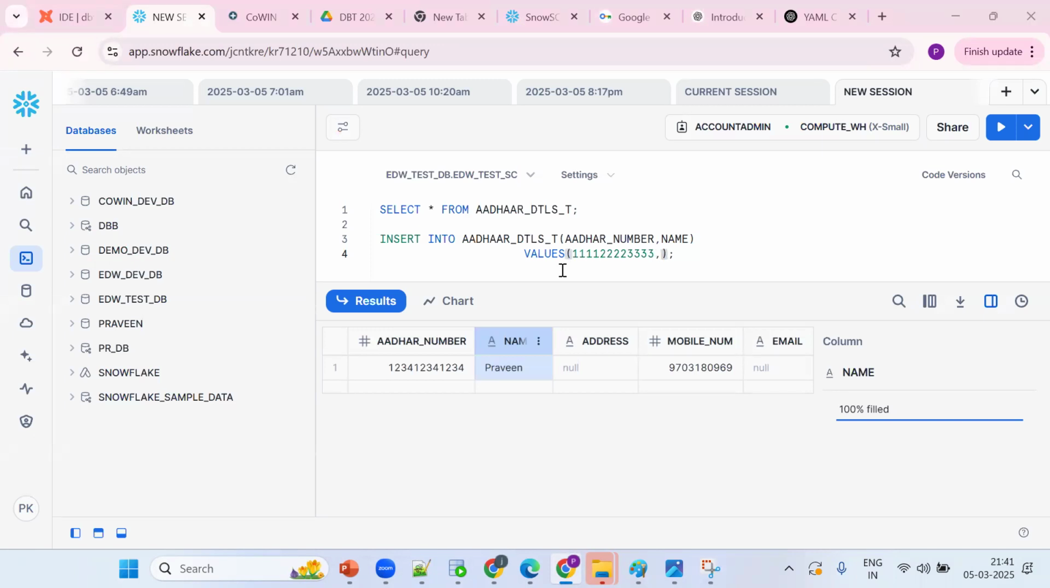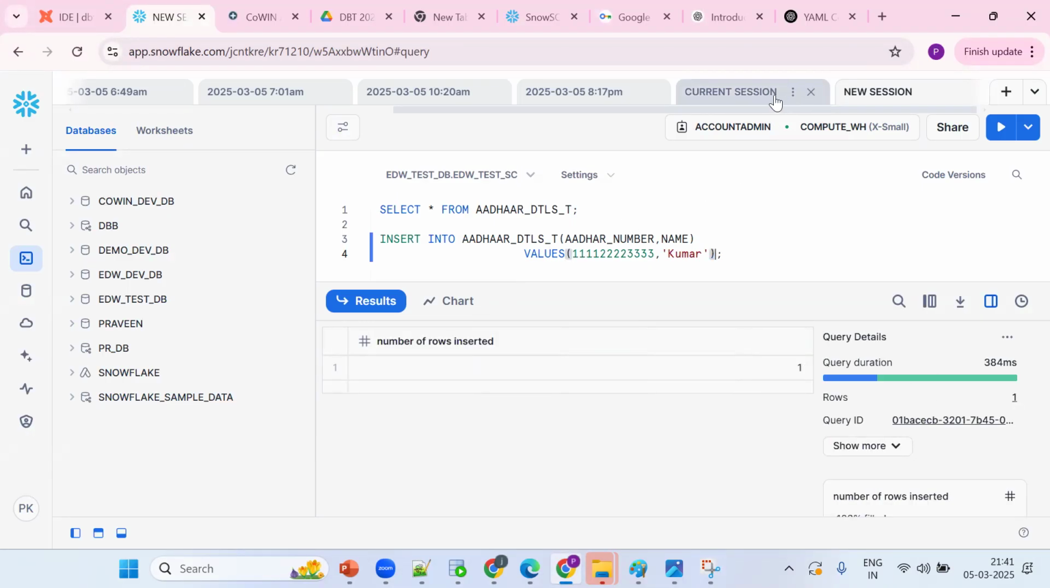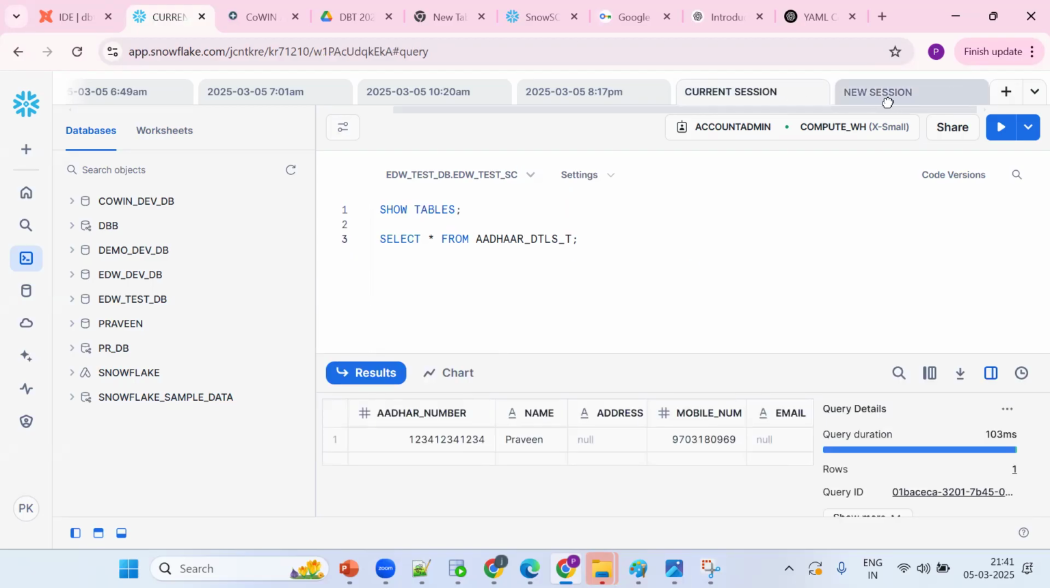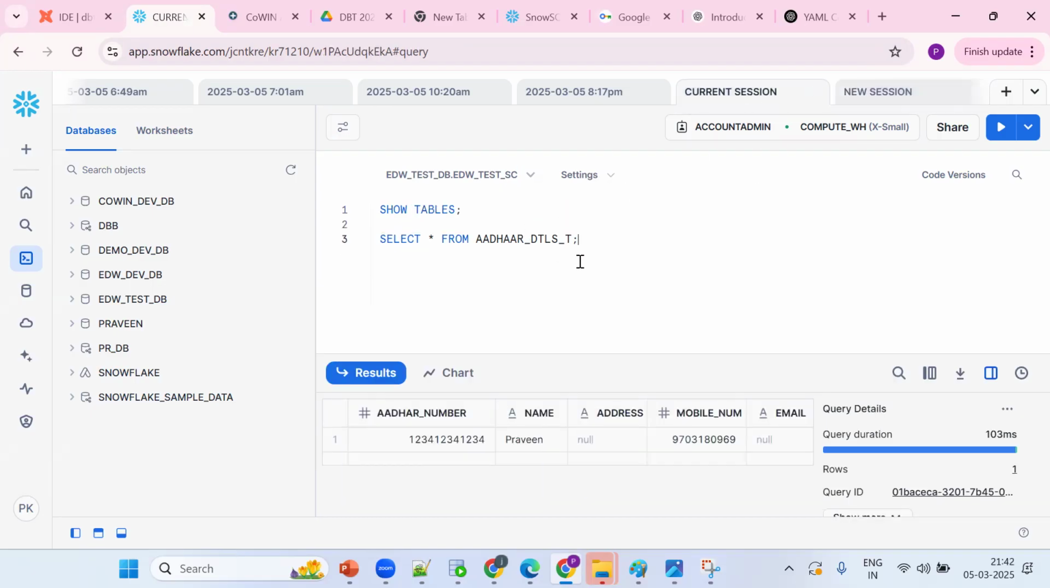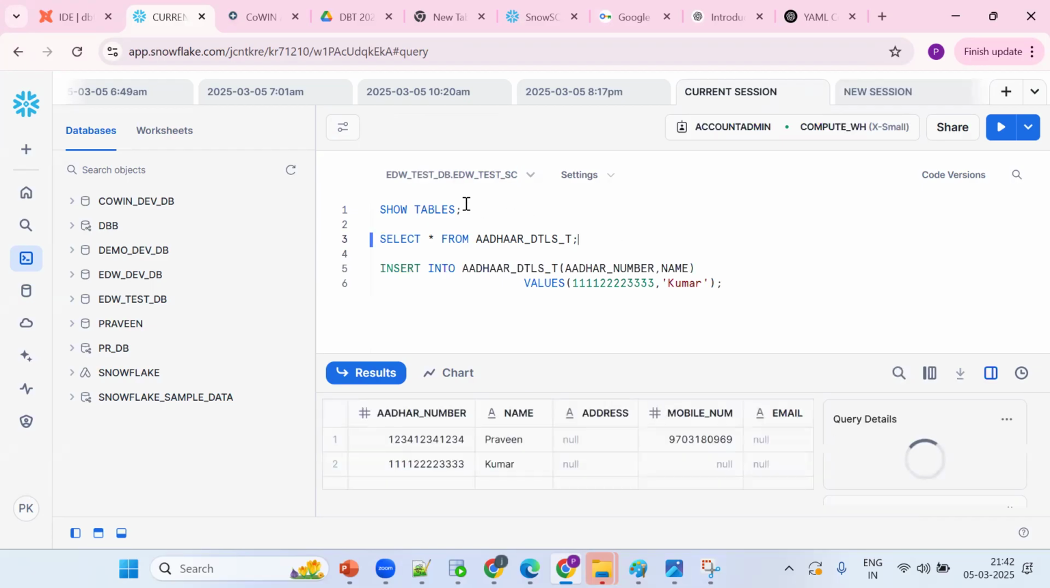Now what happened? Name is Kumar. So what is the shortcut? Control Enter is the shortcut. Now tell me, where did we execute here? Copy the same thing, Control C. We need to execute here, not there, in the current session. Now how many records? Two records are there.